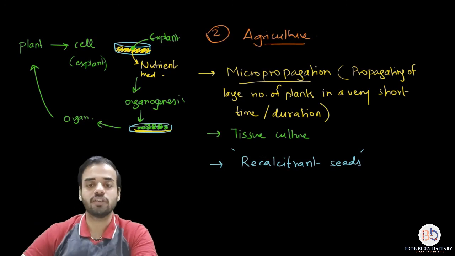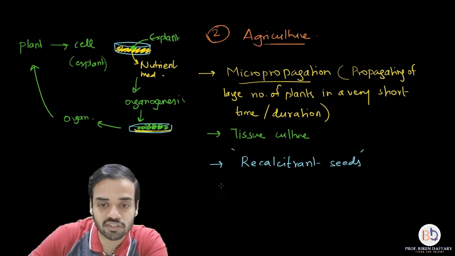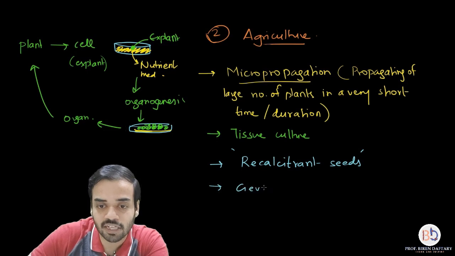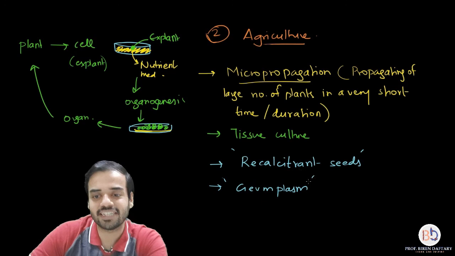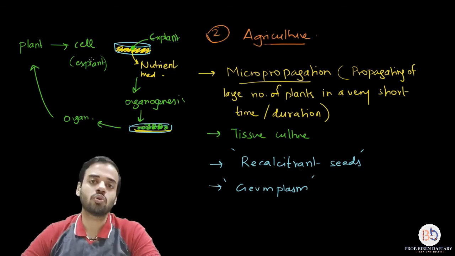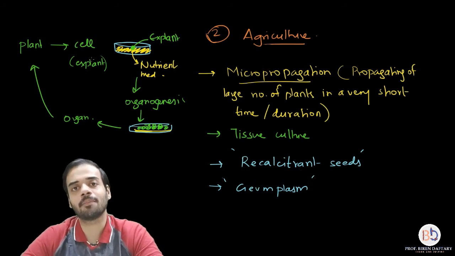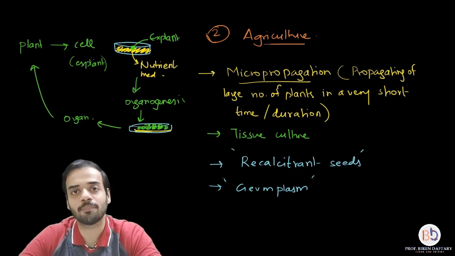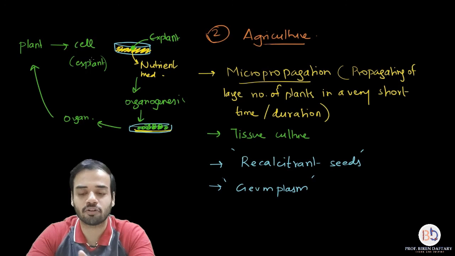Okay, also over here in the book a word has been used which is called germplasm. What is the meaning of germplasm? See, germplasm is any biological material which can be used to grow a plant or animal from it. For example, a seed can be called a germplasm because you can grow an entire plant from it.